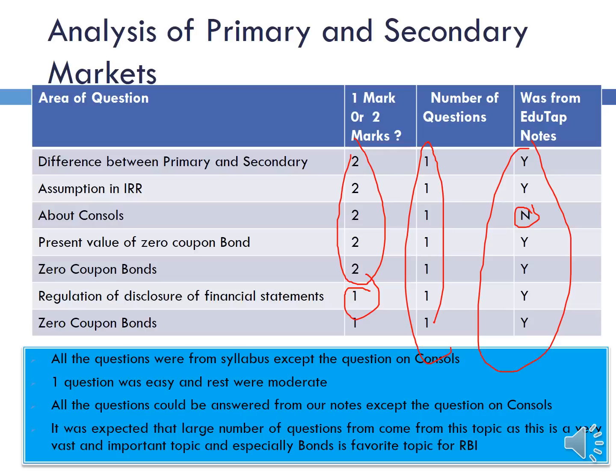First was the question on primary and secondary markets. Very easy question. Cakewalk. Assumptions in IRR, very easy question. Cakewalk again. Then was a question on consols. Consols are a type of bond which used to be traded by the British government in England. I don't know why they put up this question. According to me, it is an irrelevant question in the exam, and this was not in our notes.